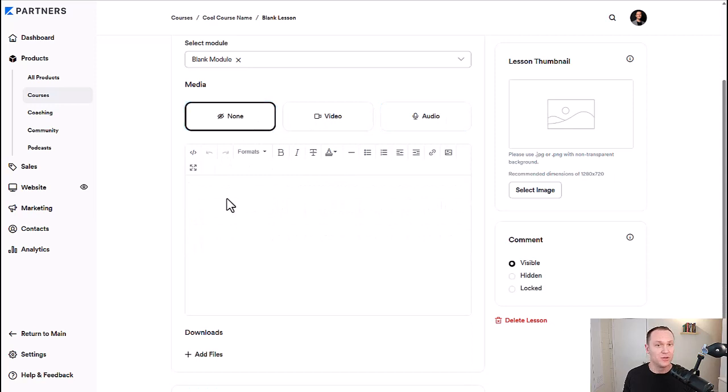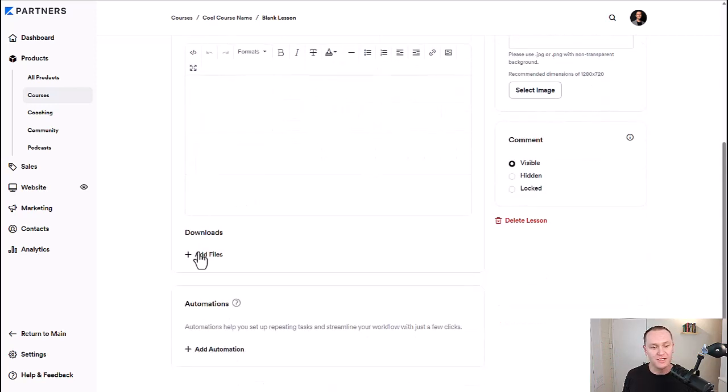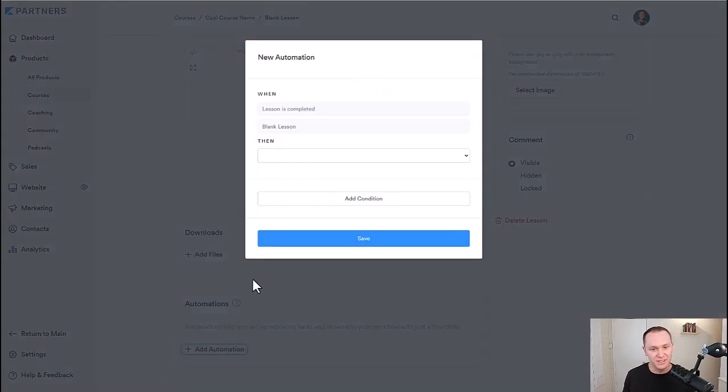The text box is always going to be there. So if you just want it written, a course that's only like a copywriting course and it's all written, you can do that. And then you have your video, audio options. You can add downloadable PDFs or worksheets, whatever you want. And then various automations.